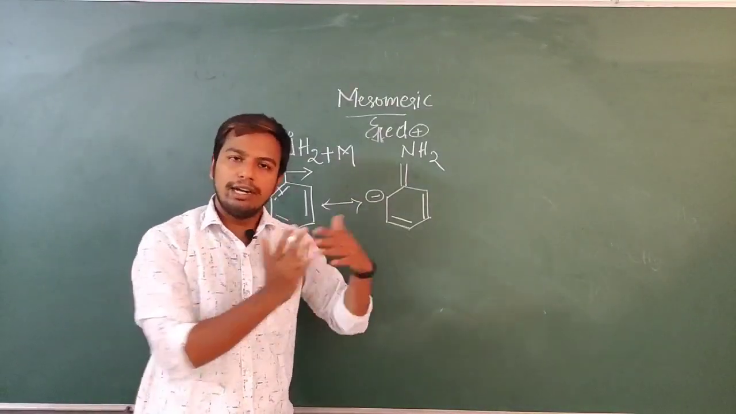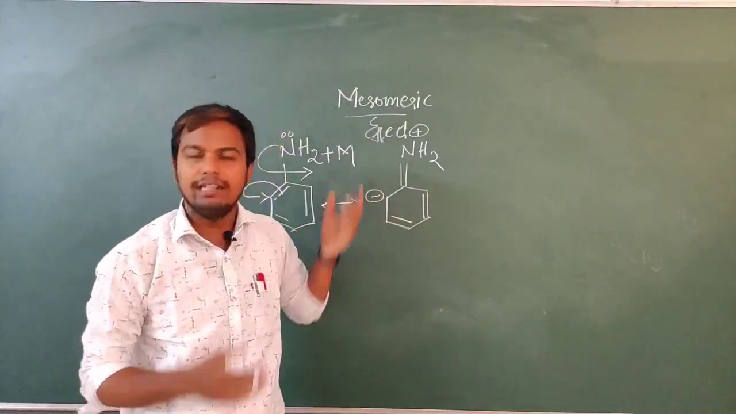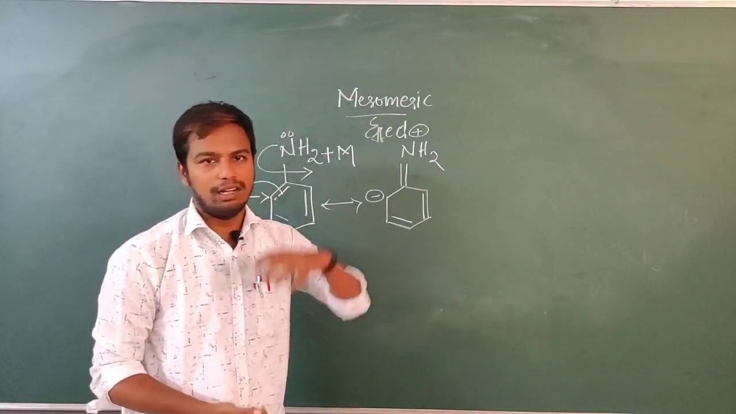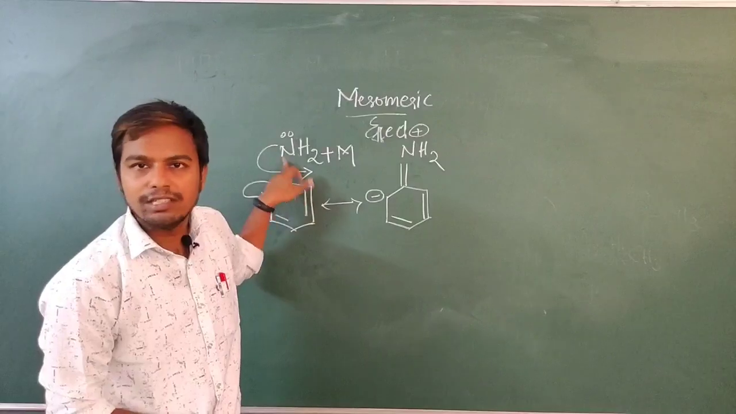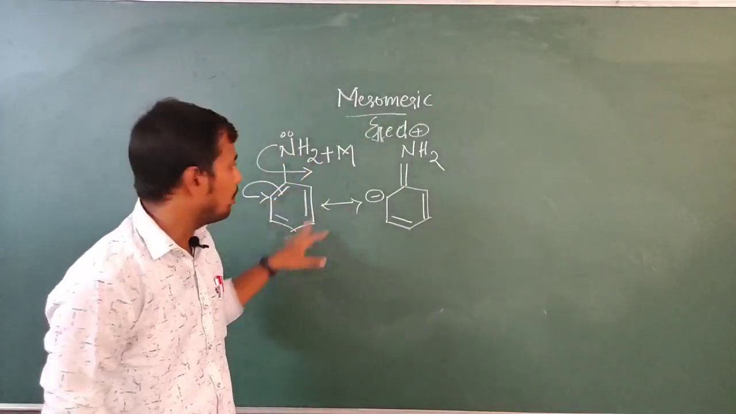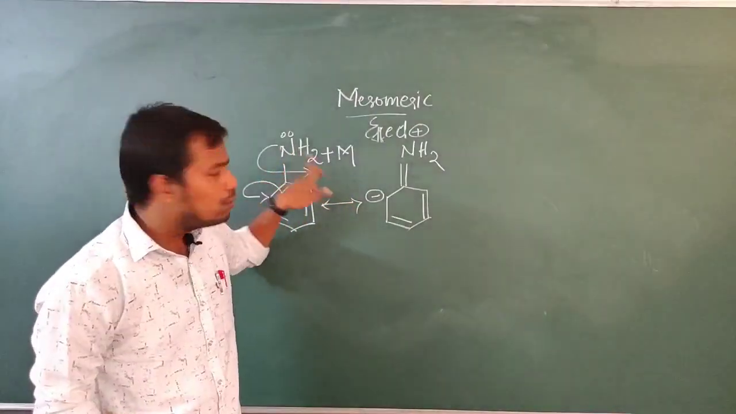The species which donate the electrons is plus M, and the species which withdraw the electrons constitute minus M. Okay, so it is donating the electrons. NH2 is donating the electrons towards the ring system. So we can say that this NH2 group is plus M.